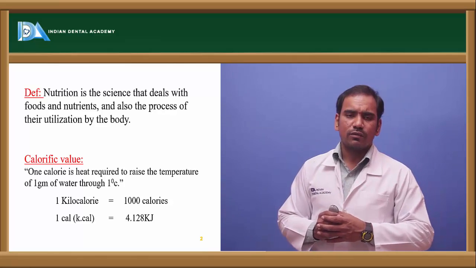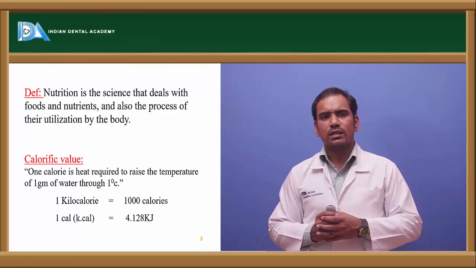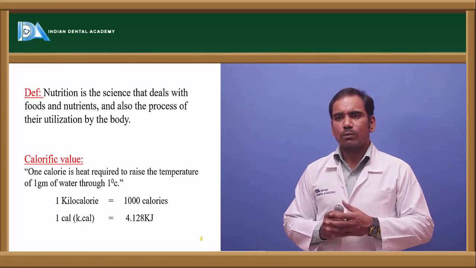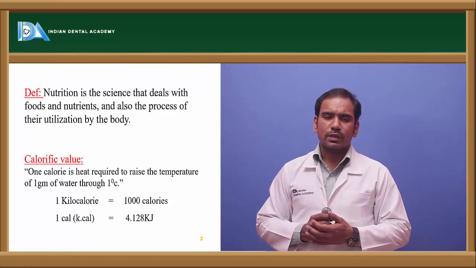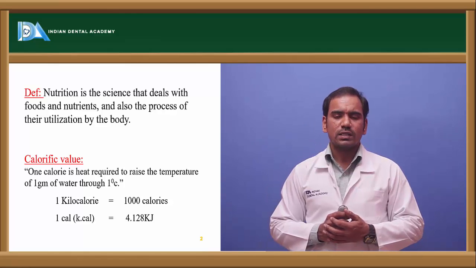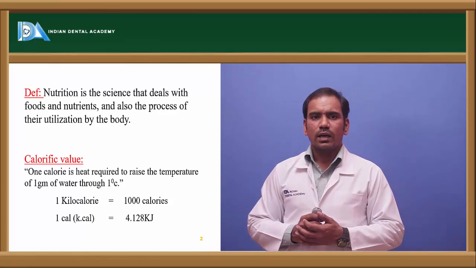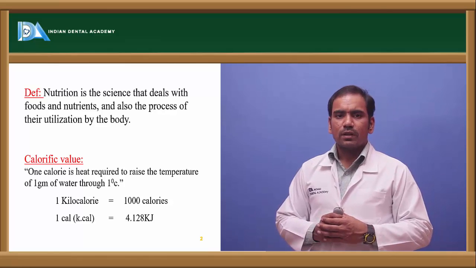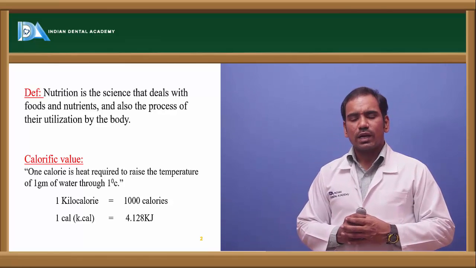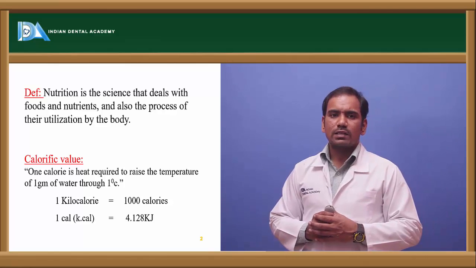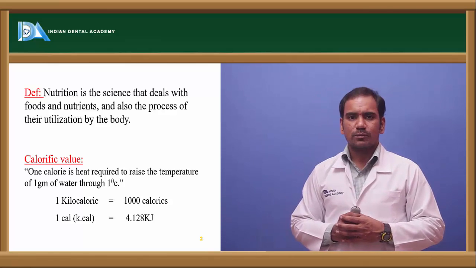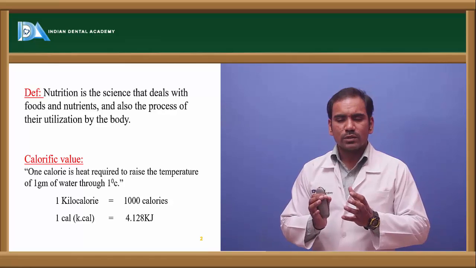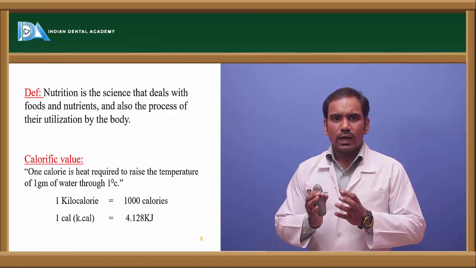So what is calorific value? A calorie is defined as the amount of heat required to raise the temperature of 1 gram of water by 1 degree centigrade. So that is 1 calorie. It is actually measured in kilocalories, where 1 kilocalorie is equal to 1000 calories. So the energy content of food is measured in the form of kilocalories.